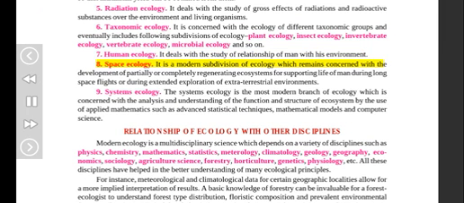8. Space ecology. It is a modern subdivision of ecology which remains concerned with the development of partially or completely regenerating ecosystems for supporting life of man during long space flights or during extended exploration of extraterrestrial environments. 9. Systems ecology. The systems ecology is the most modern branch of ecology which is concerned with the analysis and understanding of the function and structure of ecosystem by the use of applied mathematics such as advanced statistical techniques, mathematical models, and computer science.